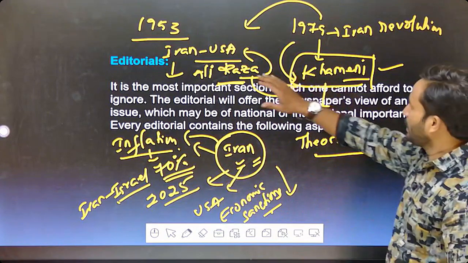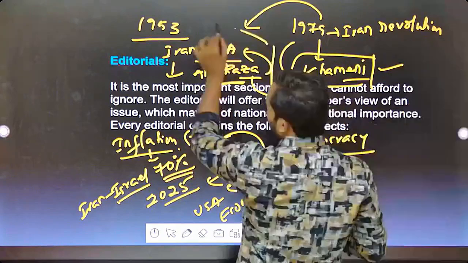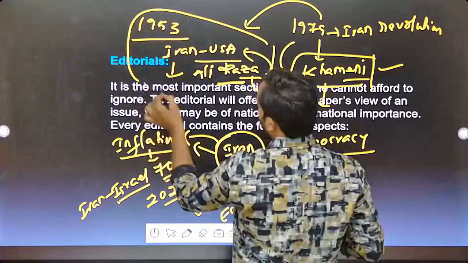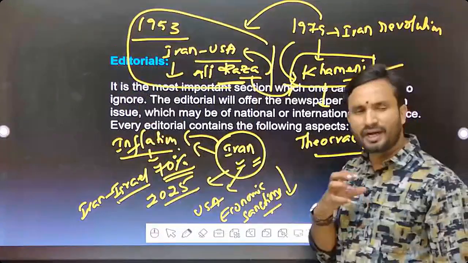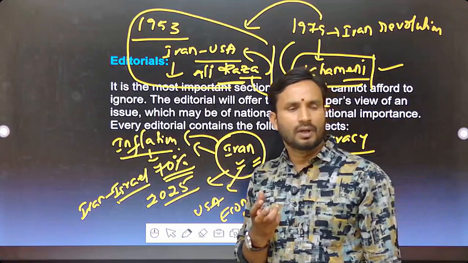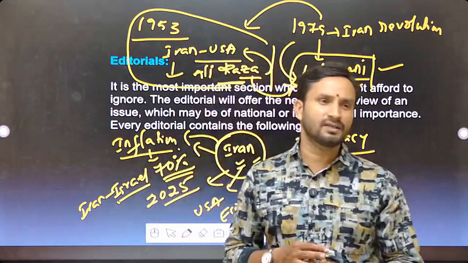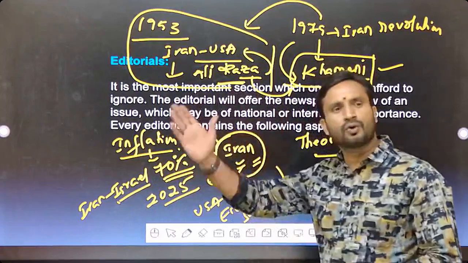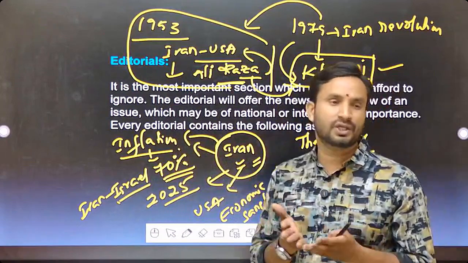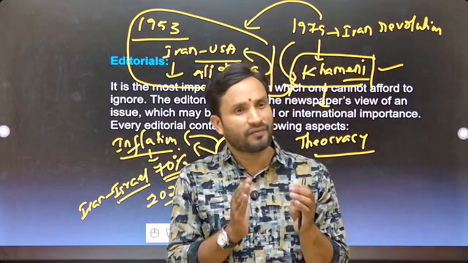So particularly in this period, 1953 to 1979, Iranian people enjoyed a lot of freedom. In the sense that women also used to go to the universities and could pursue education. Westernized culture prevailed over there.